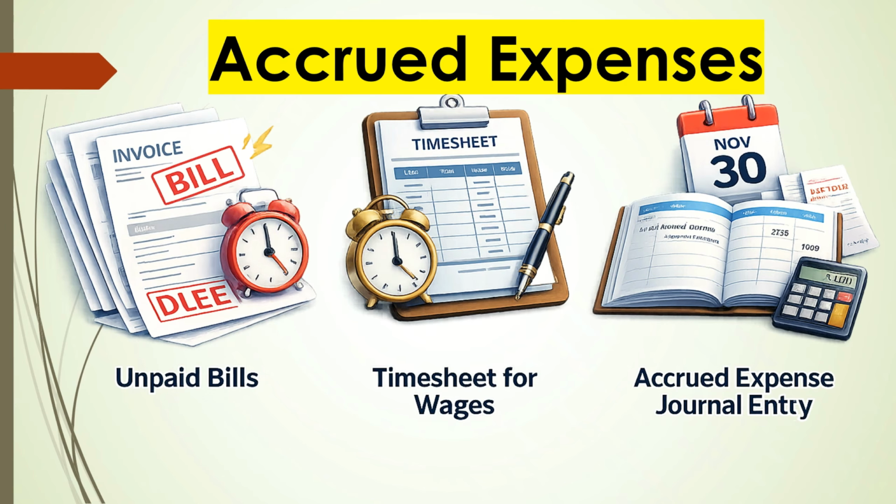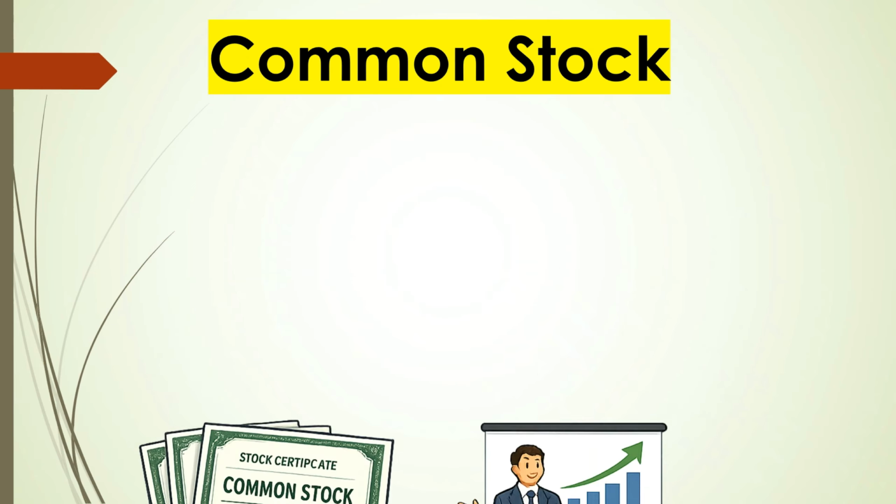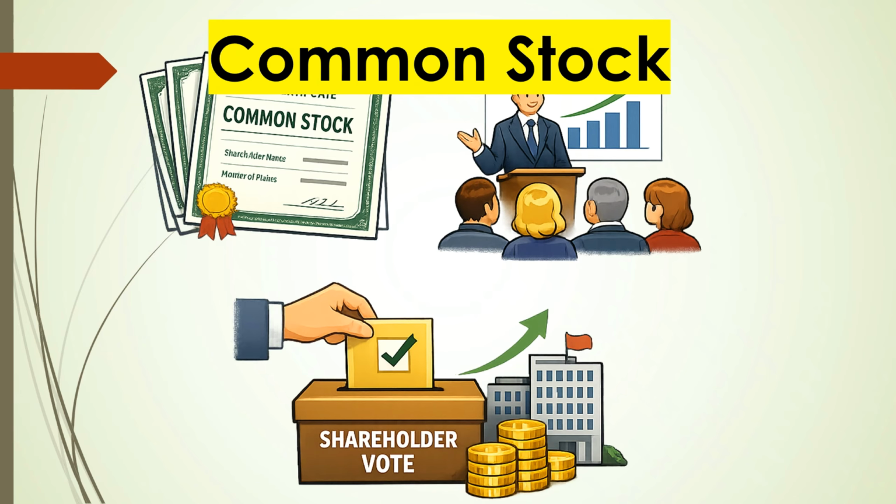Accrued expenses, expenses incurred but not yet paid. For example, employees earned $4,000 salary this month, but payment will be made next week. Common stock, ownership shares issued to investors. For example, a company sells 1,000 shares to investors to raise capital.